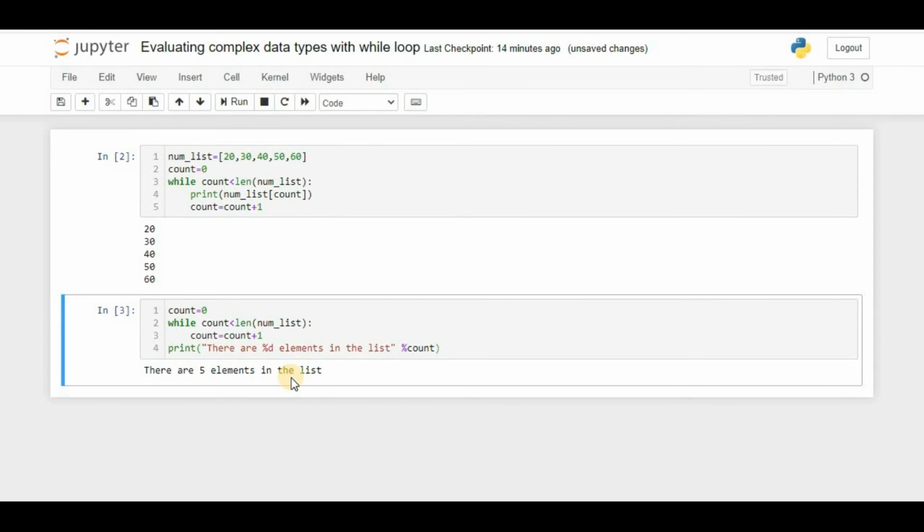Otherwise what will happen, it is going to exceed the bound, and the while loop is going to iterate continuously. Of course you all know that the while loop will iterate continuously till the condition becomes false. So if we do not give that condition, it is going to stay true and continuously keep executing. It will never come out of the while loop. That is the reason we should give the count variable which is less than length of the num_list, and here it is our variable. We will continue using num_list in our while loop, but now we will perform another operation.